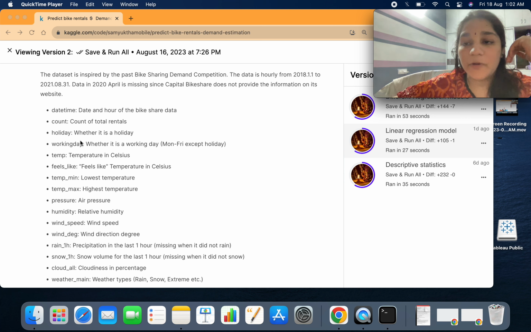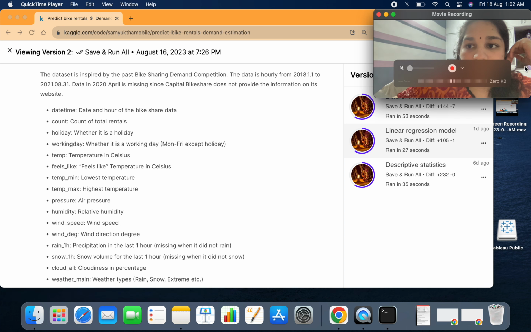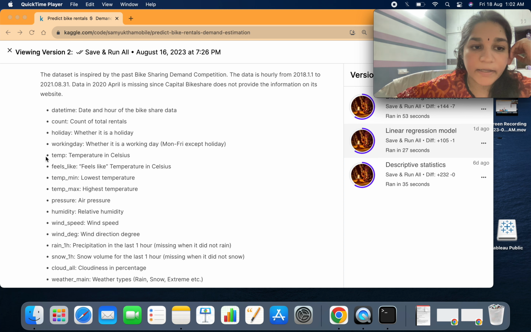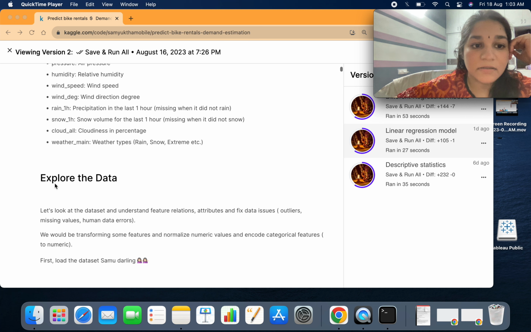So when I'm talking about the rentals, why am I using a regression problem instead of a classification problem? It is because we will be predicting a floating point number from various attributes which are present here. And you can see there is date, time, working day, temperature, feels like temperature, like that. They have also calculated the humidity, lowest temperature, highest temperature.